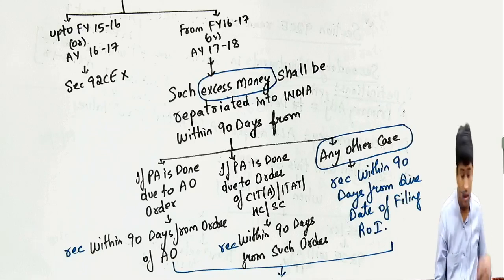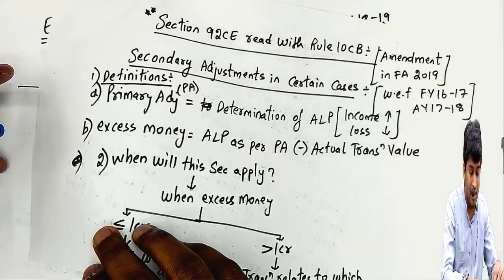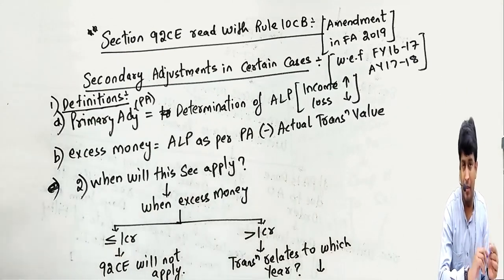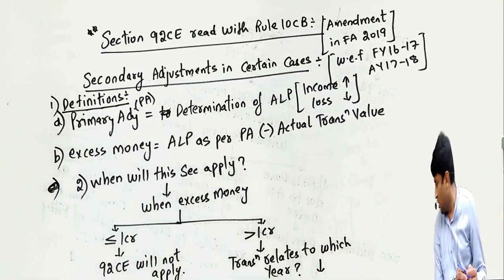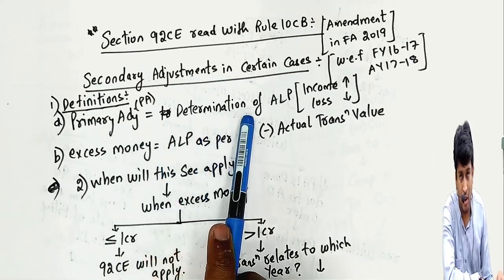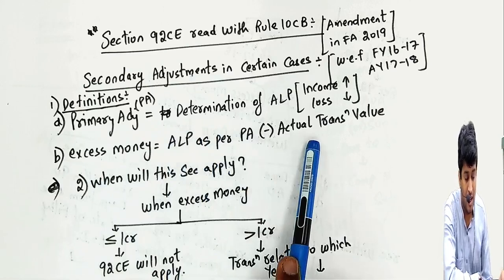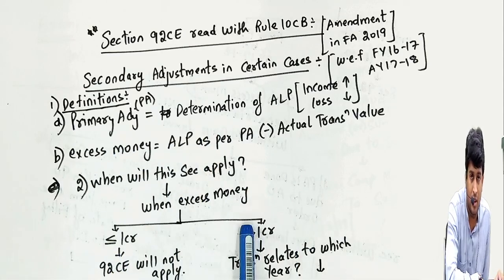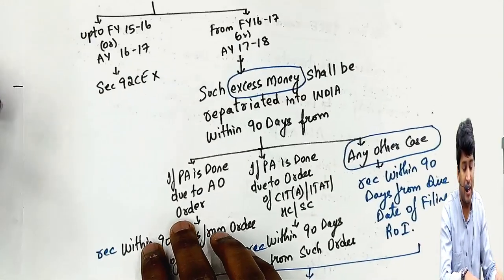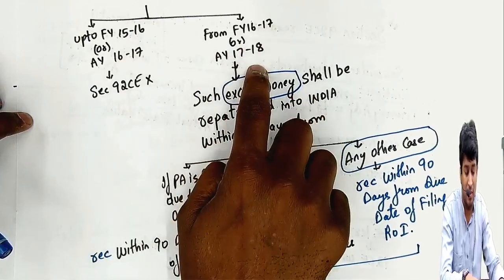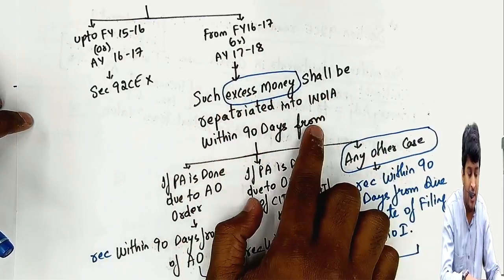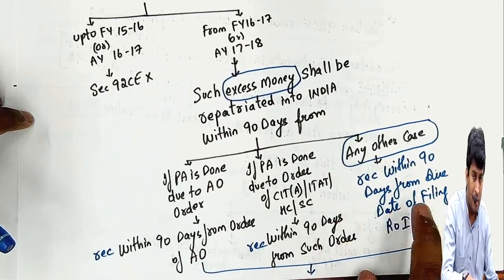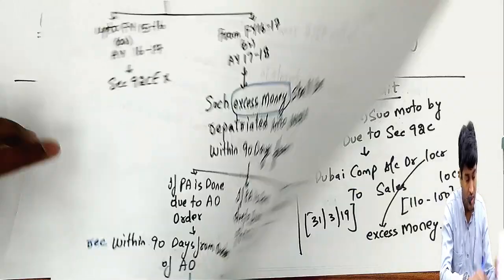Okay, let me explain it once again till here, whatever we wrote, and we have to cover a lot before you start copying the example and the amendment. Till now I did not touch the amendment also. Primary adjustment means that 110 crores. Excess money is 110 minus 100, 10 crores. If it is less than 1 crore, this section will not apply. More than 1 crore, and if the transaction is related to the earlier years, this section will not apply. For these years it applies. Such excess money shall be received in India within 90 days from the date of AO order or appellate order, or from the due date of filing return of income. Arrow mark down. Okay. Next, listen.